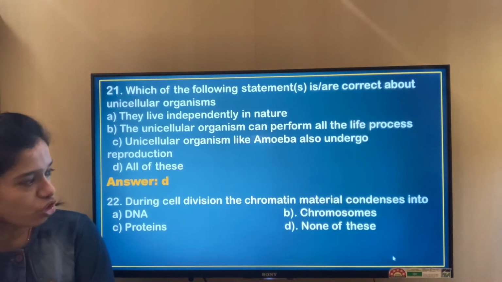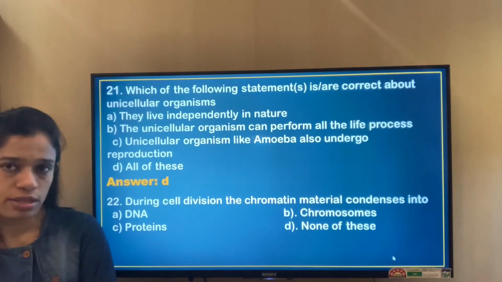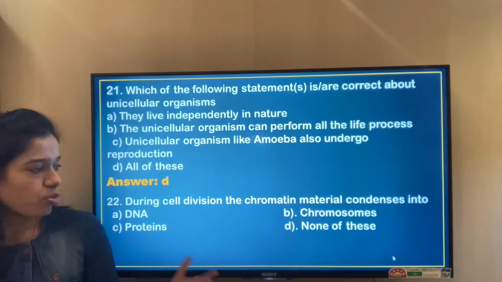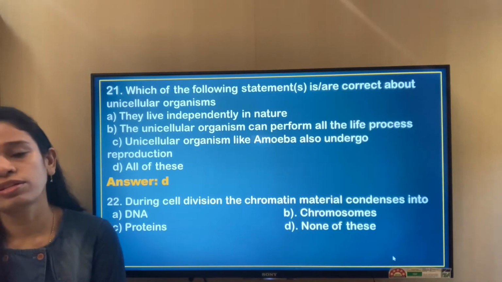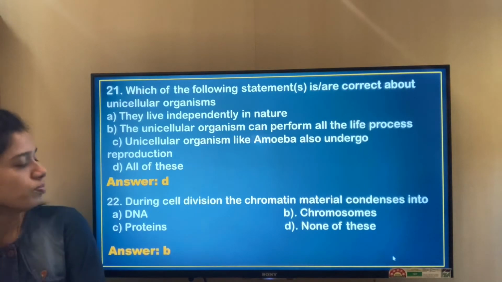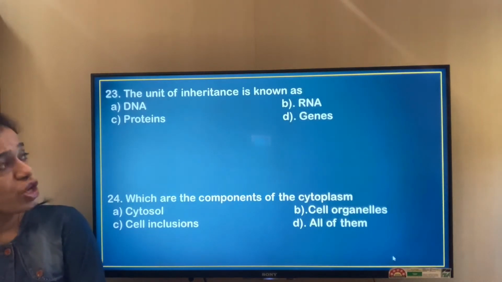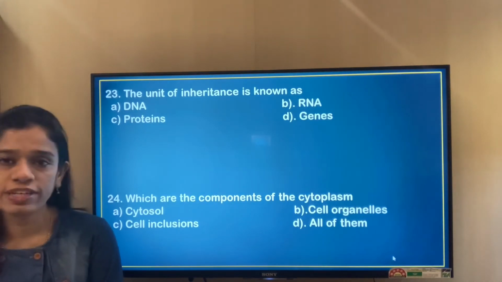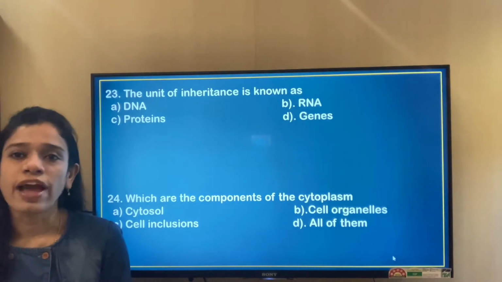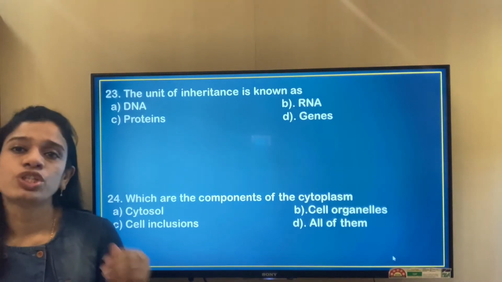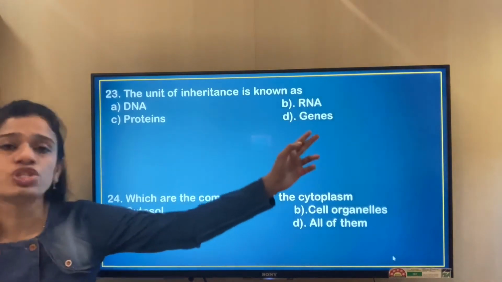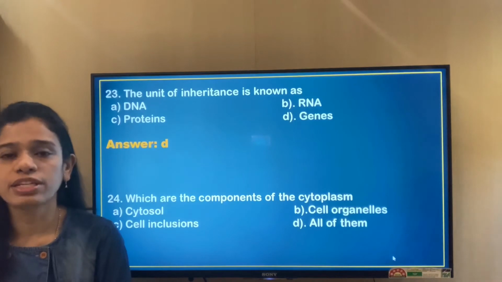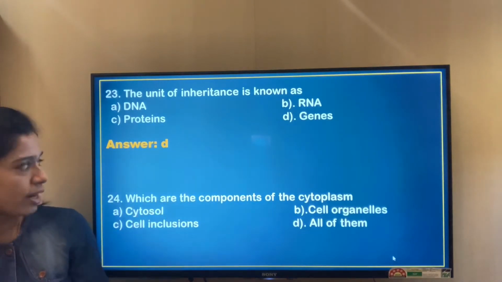During cell division, the chromatin material condenses into DNA? It's not DNA. Chromosomes, yes, it is the chromosomes that it condenses into. Proteins, none of these. So the correct answer is option B, chromosomes. The unit of inheritance is also known as DNA, RNA, proteins, or genes. The inheritance factor carried from one generation to another is through genes, not through DNA, RNA, or proteins. It is genes that carry the hereditary material from one generation to another, that is option D.